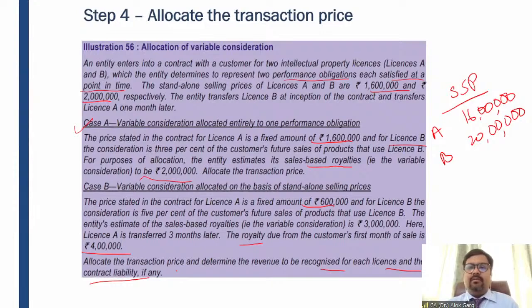So guys, 3 facts have been given in this particular question. First, the standalone selling price of A and B is 16 lakh and 20 lakh, right? Second, the transaction price stated in the contract for license A is 6 lakh rupees fixed. For license B, it is 5% of the sales value, right? And the variable consideration is 30 lakh rupees, right? So if you see, the total estimated consideration from A and B is again coming out at 36 lakh rupees, right? So the total transaction price is commensurate with the total standalone selling price of A and B. Have you understood?